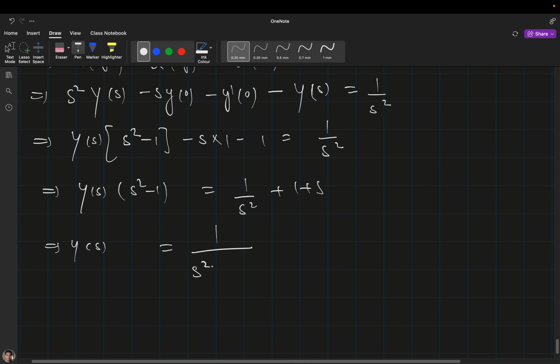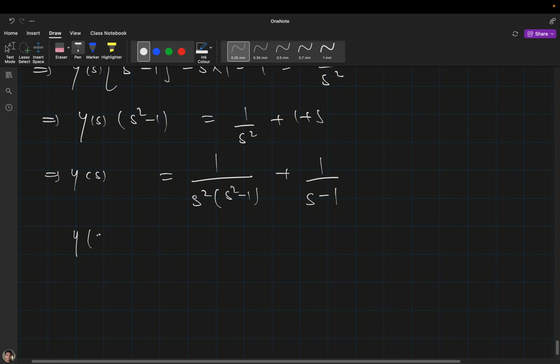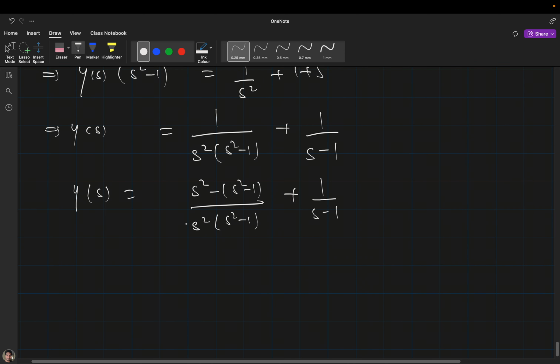When you divide with this function you will get 1 divided by s minus 1, by using partial fractions, or you can directly write it. So when you divide it, it will become 1 divided by s square minus 1, minus 1 divided by s square, plus 1 divided by s minus 1.